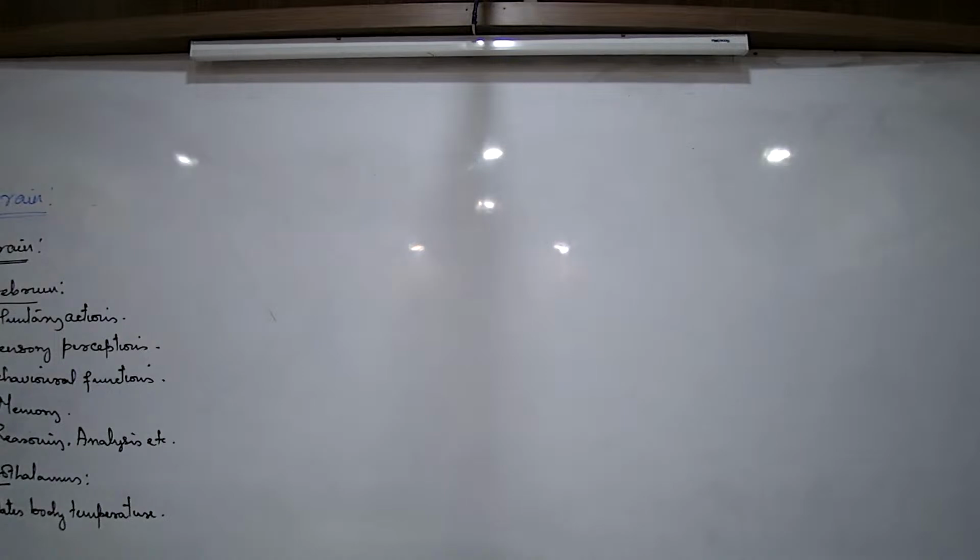Now you should have asked me this question. Then what about the frogs and the fishes? Don't they have the hypothalamus? They have, but not that specialized. It is not very developed like ours. That's the reason this organ, even though it is present in those lower vertebrates, cannot bring about this function so effectively as it can bring about in our body.